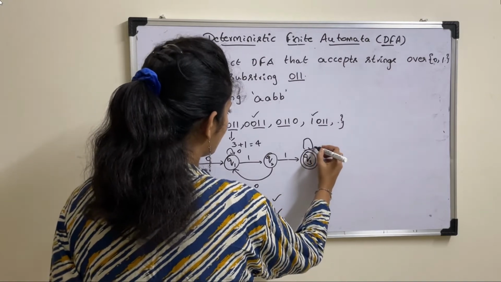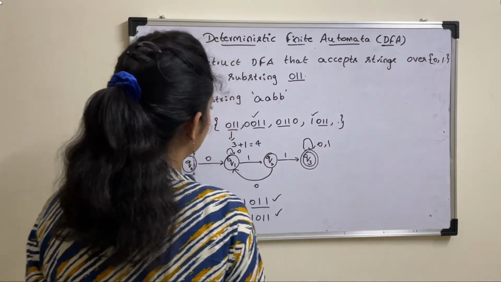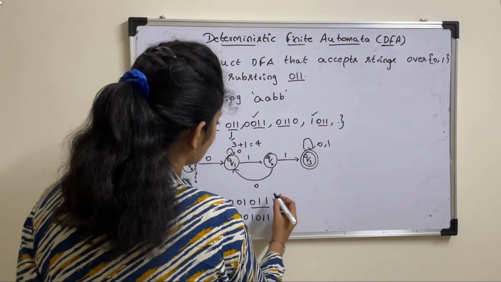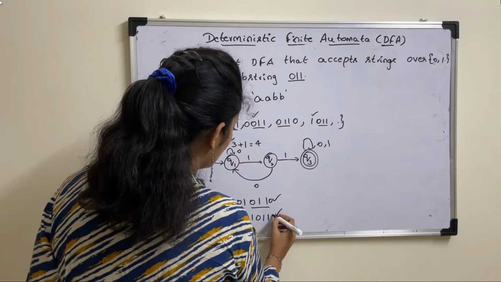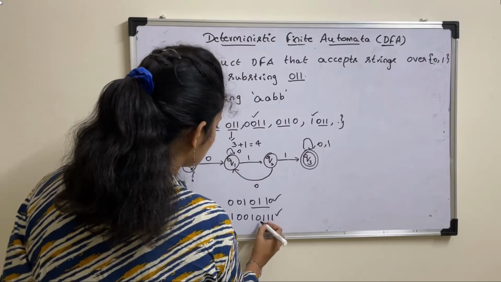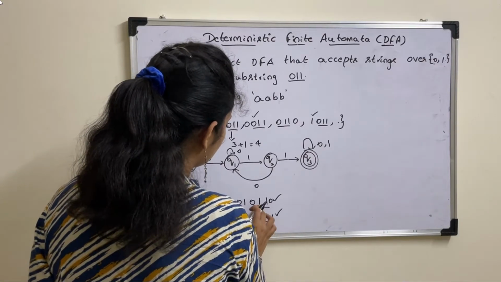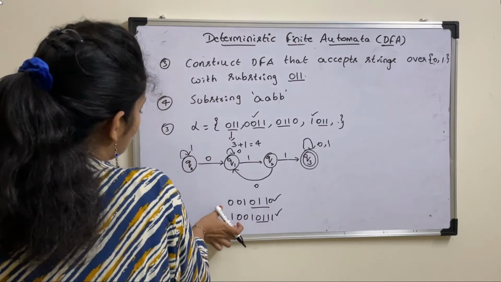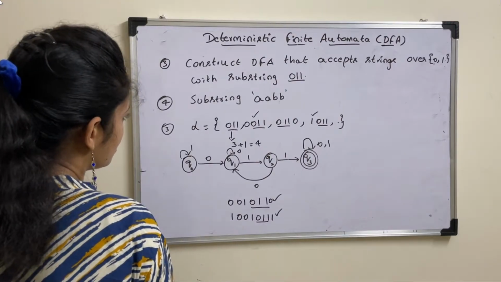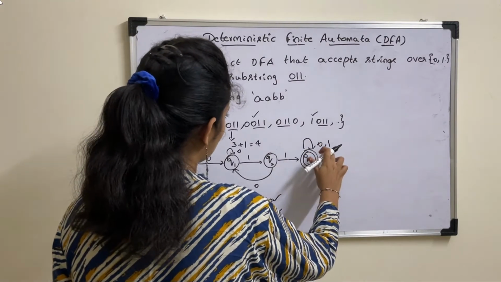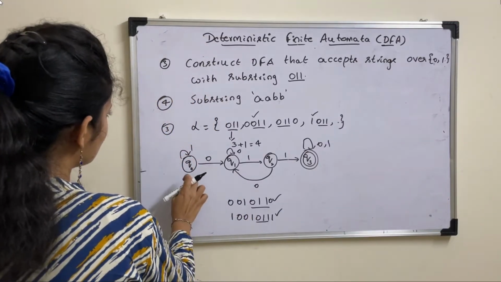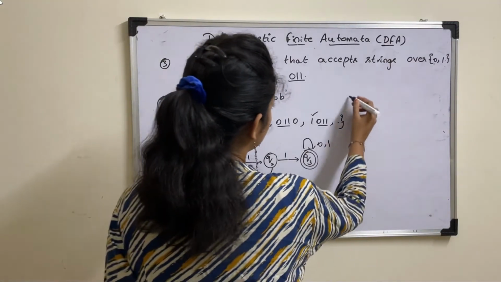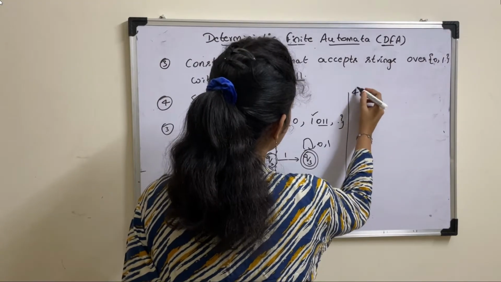And after this, you can have any number of zeros and ones on Q3. If you have 0, that is accepted. If you have 1 here, that is also allowed, because we already got the required substring in both the strings. So you can place any number of zeros and ones after getting the substring. So this is the third problem. Next we'll see the fourth one.